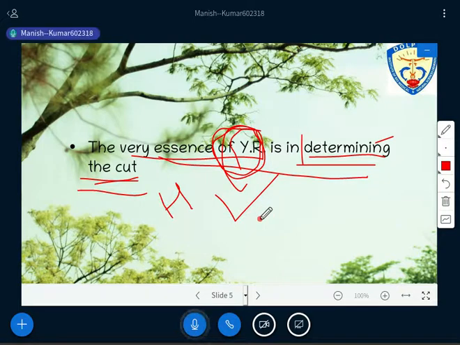Is there any question up to this point, either from the yield or yield regulation, or this component of yield regulation that we have discussed, and this more important concept, determining the cut or determining the harvest? Okay, so now we are moving to the next slide.